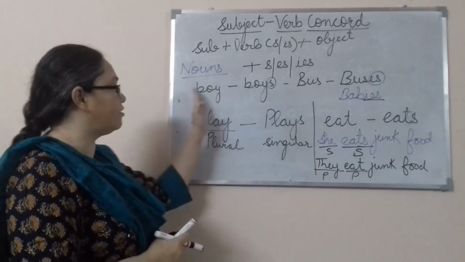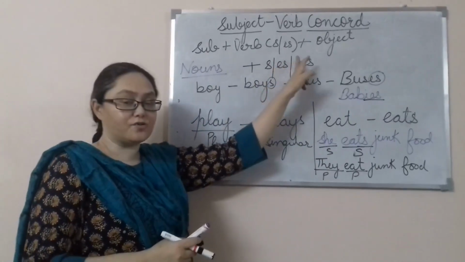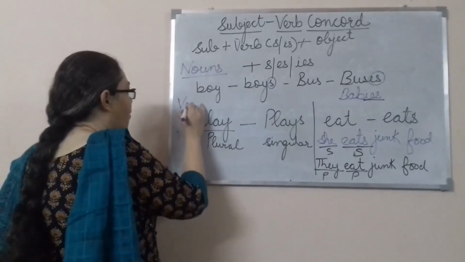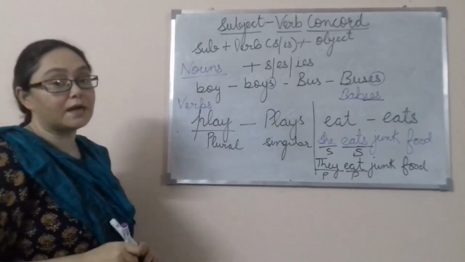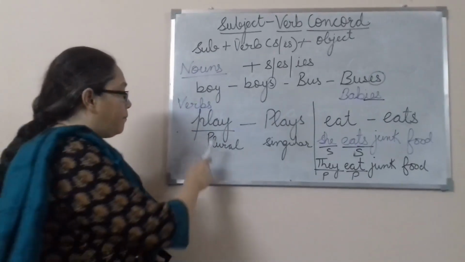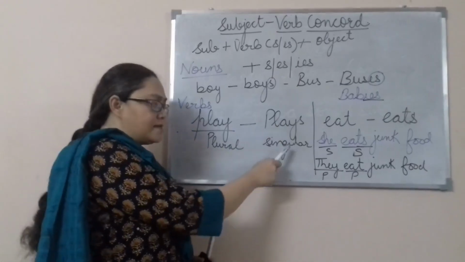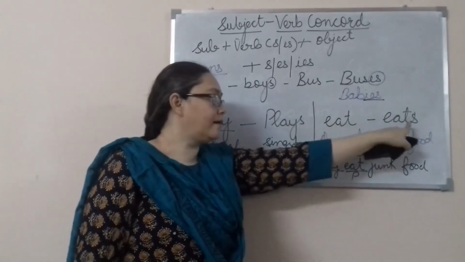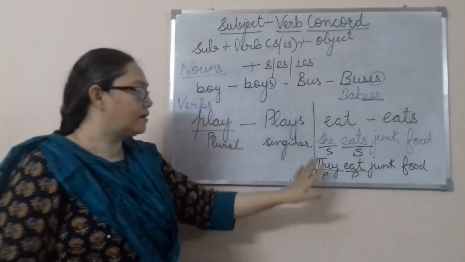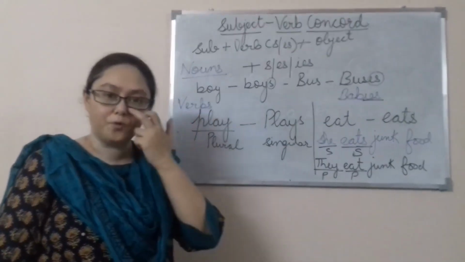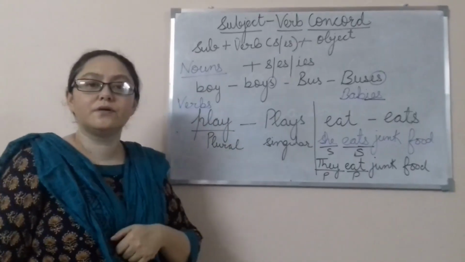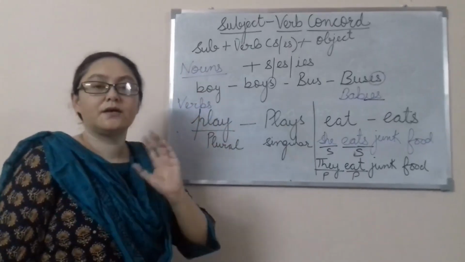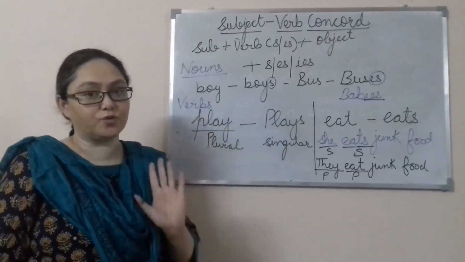When we are changing from singular into plural, we add s, es or ies. But when we are talking about the verbs, this is completely opposite. Play is plural, but plays is singular. Same way, eat is plural and eats is singular. Walk is plural, walks is singular. Same way, watch is plural, watches is singular. I hope this is clear to you.